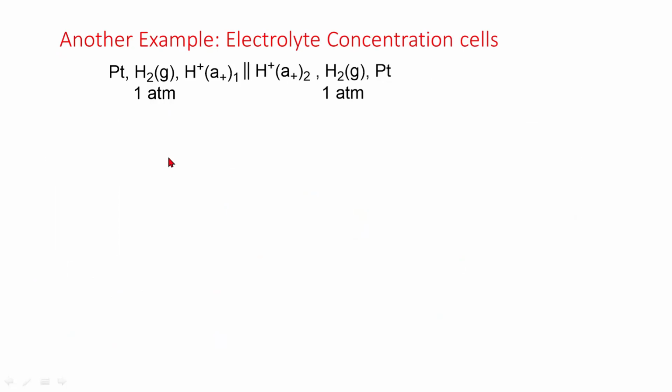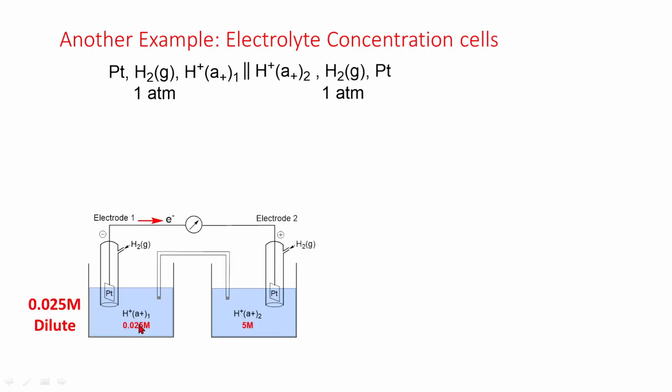Another example is two hydrogen electrodes at different H+ ion activity, separated from one another by a salt bridge. Here H+ ions are dilute, whereas in this container H+ ion concentration is high.